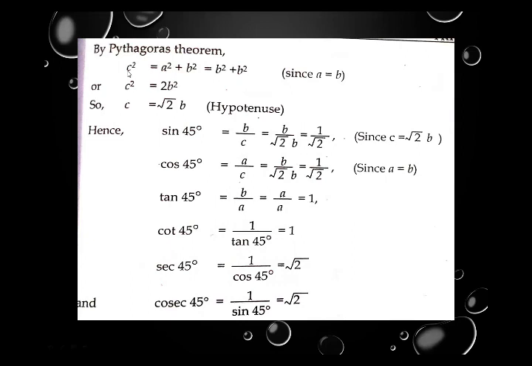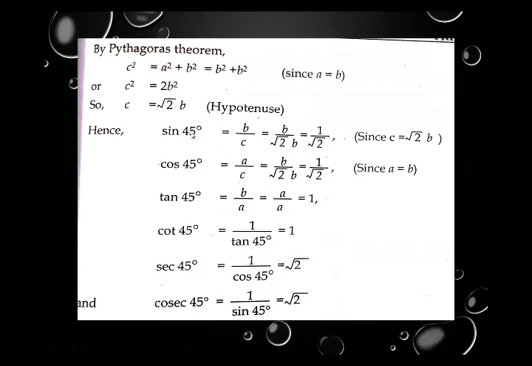C square means the square of hypotenuse, equal to A square means square of perpendicular, plus B square means square of base. Here A square is replaced by B square, because we have understanding that A equal to B. Now we have B square plus B square. By adding them we have 2B square. By taking square root, C is equal to root of B into B. It becomes the value of hypotenuse.